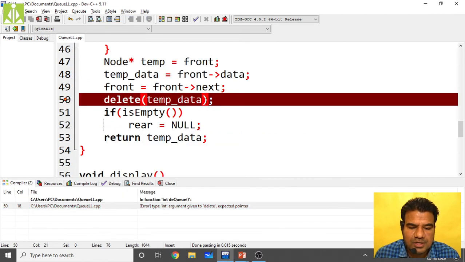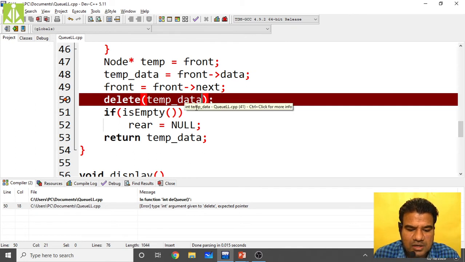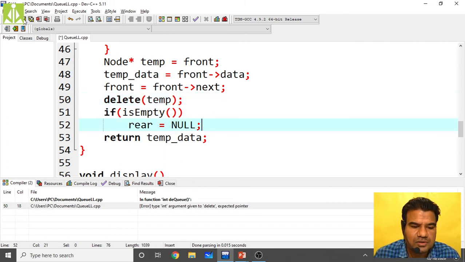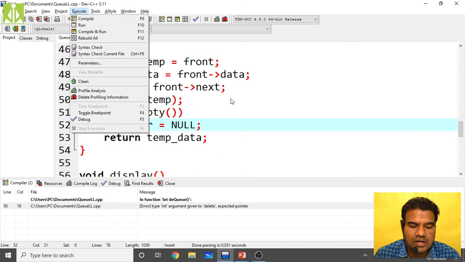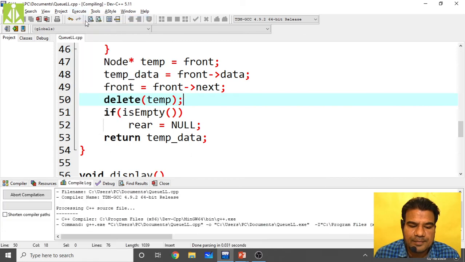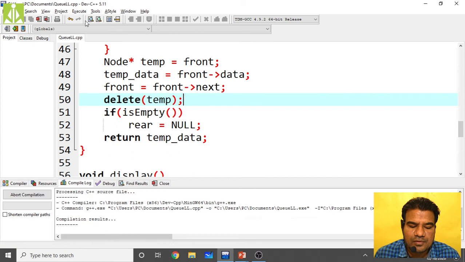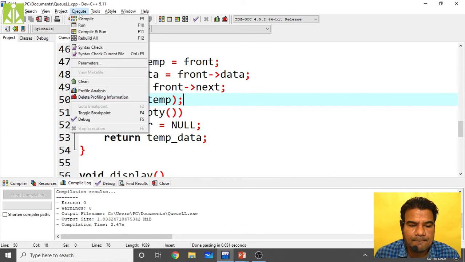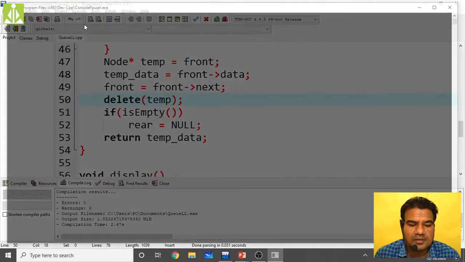So temp data, integer type temp data. So delete of, no, not temp data, delete of temporary pointer. We have to delete not the data, but the complete node, isn't it? So that node reference is inside temp. So we are deleting temp. Okay, successful. Now just go and see, execute and run.